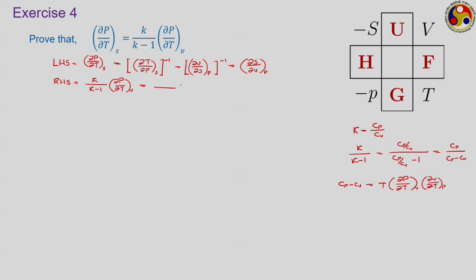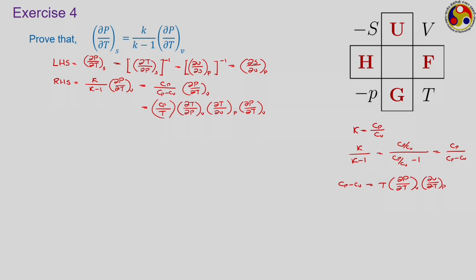So, k by k minus 1 becomes Cp upon Cp minus Cv into ∂P/∂T at constant V, or replacing Cp minus Cv now using the relation we have, Cp upon T remaining in the denominator into ∂T/∂P using the reciprocity, into ∂T/∂V at P, using ∂P/∂T at V. So, what substitution can we do now? Here we have used the reciprocity for the relationship Cp minus Cv.